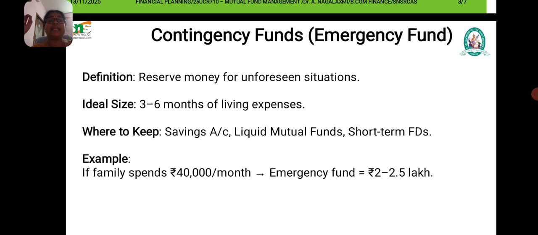They have given an example. If a family spends 40,000 rupees per month, the emergency fund needed is 2 to 2.5 lakhs. It is said to be emergency fund. This is how we have to allocate the fund for emergency situations.